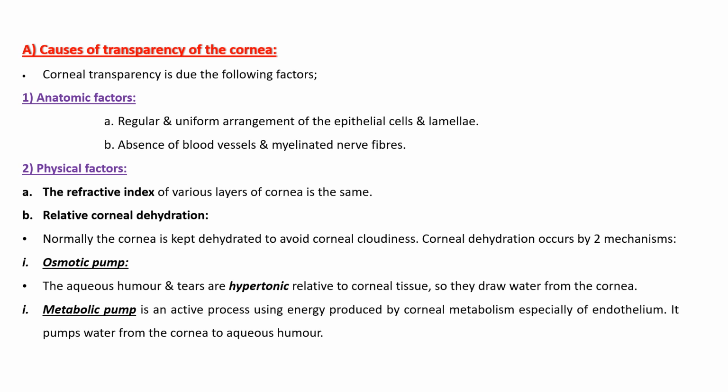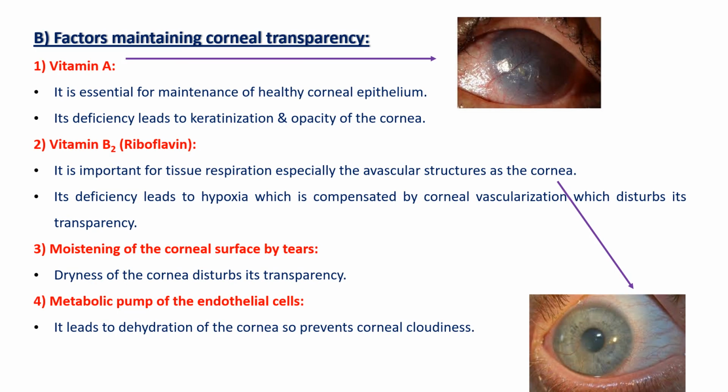After that, we are going to look for the factors that maintain the corneal transparency. The factors that maintain the corneal transparency include vitamin A, which is essential for maintenance of the healthy corneal epithelium, and its deficiency can produce keratinization of the cornea. The stratified squamous epithelium will be changed into keratinized stratified squamous epithelium that leads to opacity of the cornea.